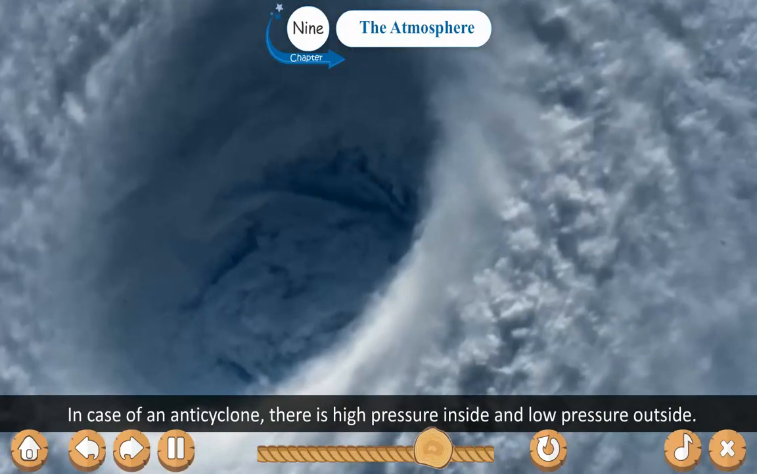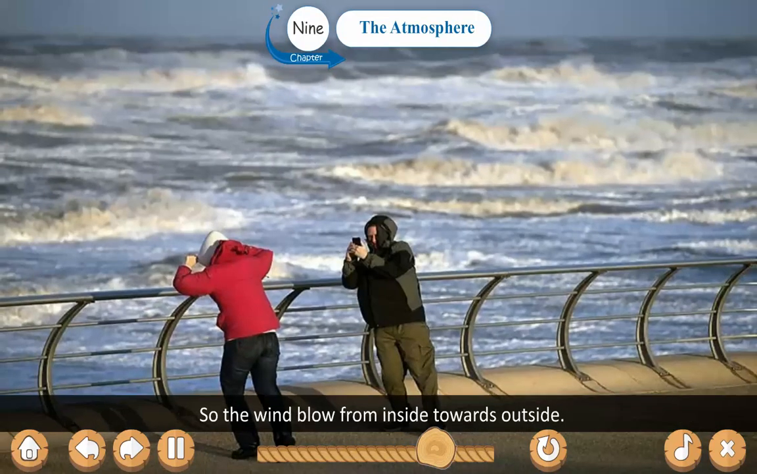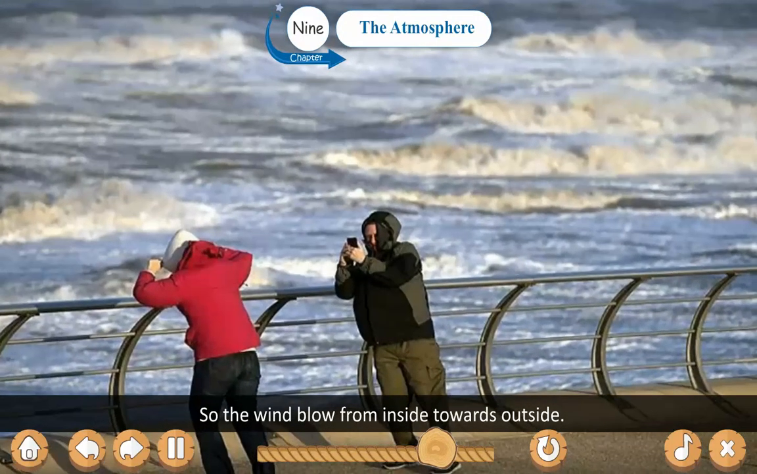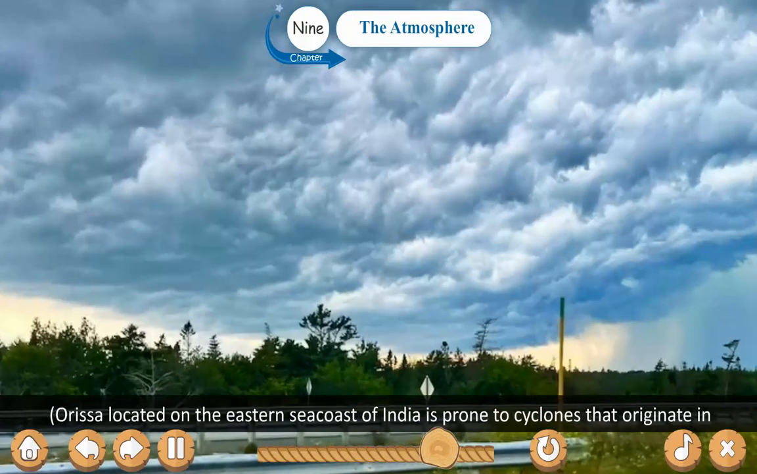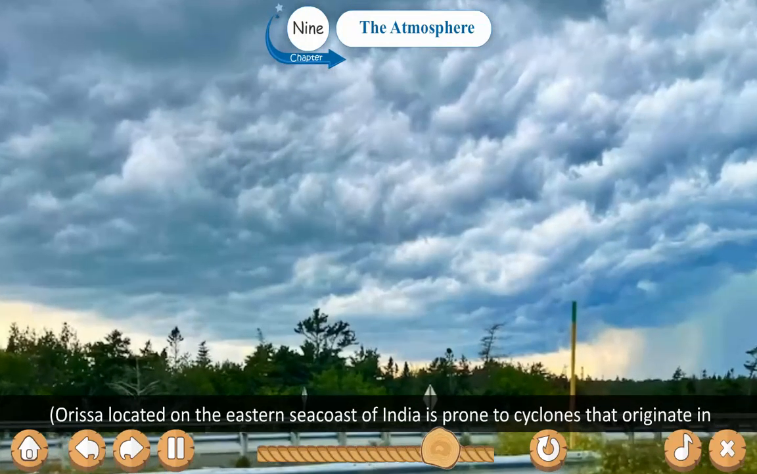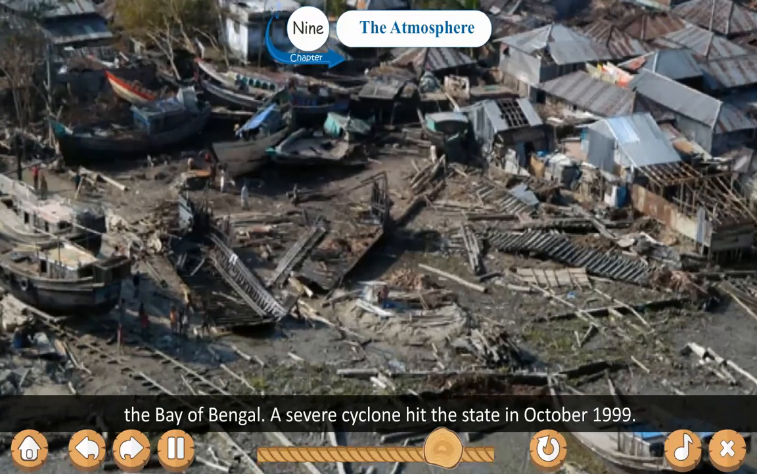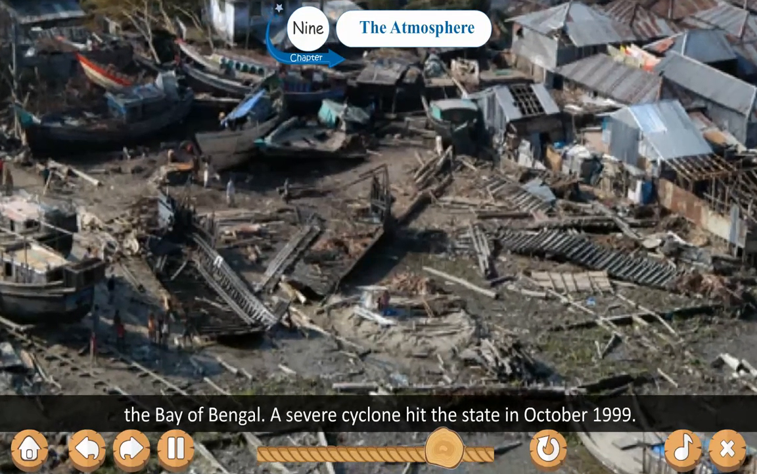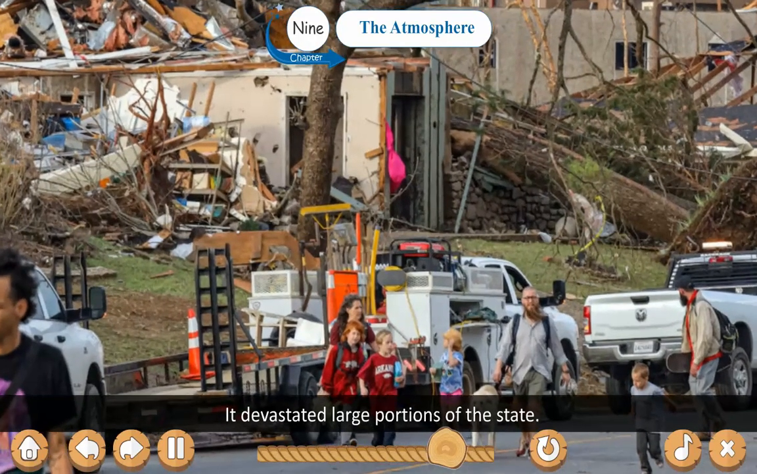In case of an anticyclone, there is high pressure inside and low pressure outside. So the winds blow from inside towards the outside. They are associated with clear weather. Orissa, located on the eastern seacoast of India, is prone to cyclones that originate in the Bay of Bengal. A severe cyclone hit the state in October 1999. It devastated large portions of the state.